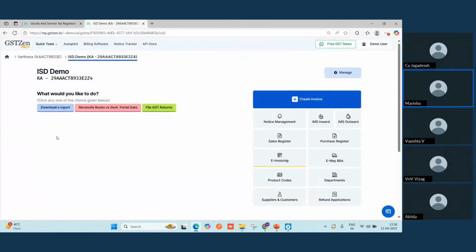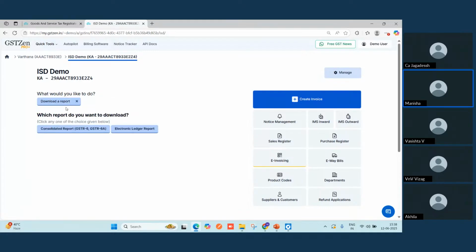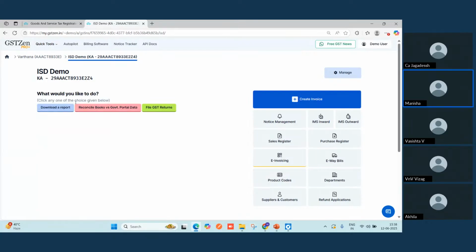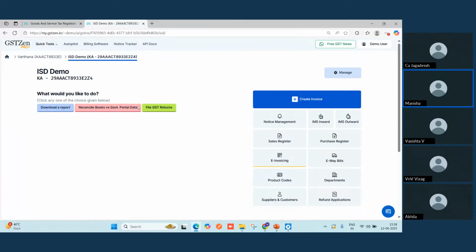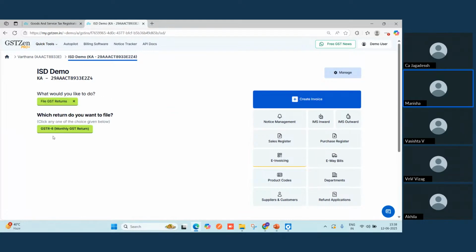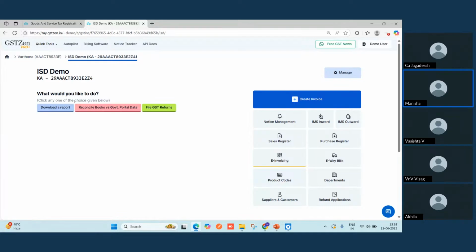This is the one. Once I choose the GST number, it will take me to the next screen where we have the major options like download a report, reconcile book versus government portal data, and file GST return. Under the download a report option, we have a consolidated report and an electronic ledger report. For reconciliation, we have book versus GSTR 6A. And under returns, we have GSTR 6 monthly return filing.